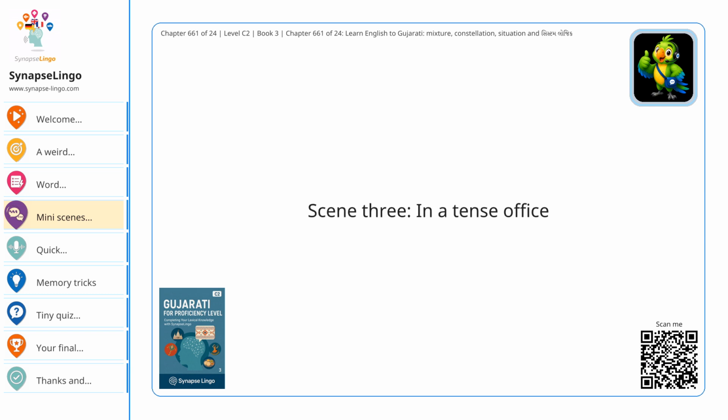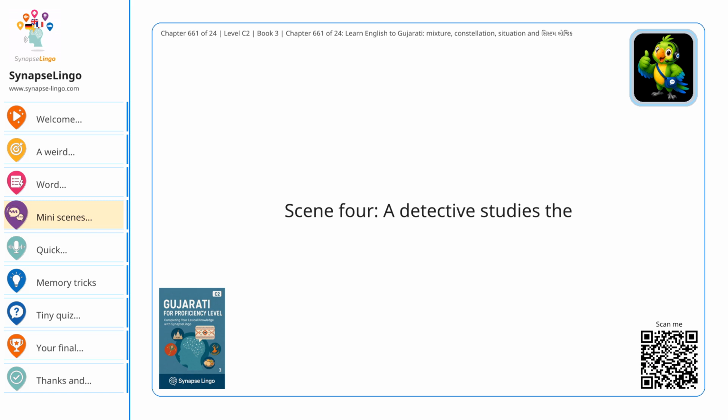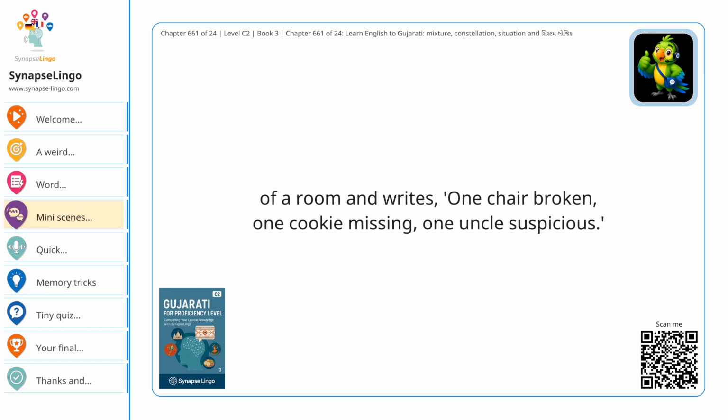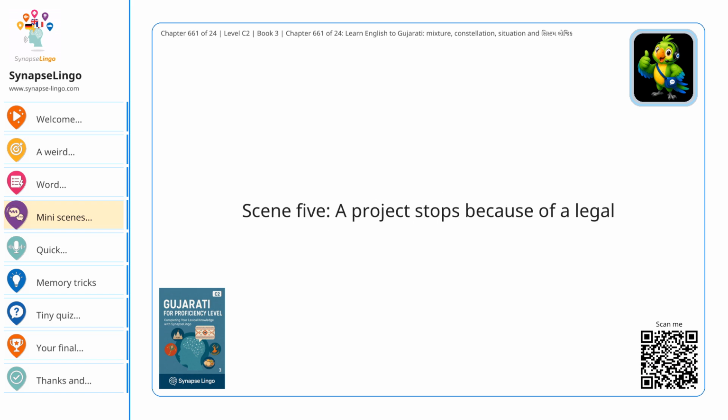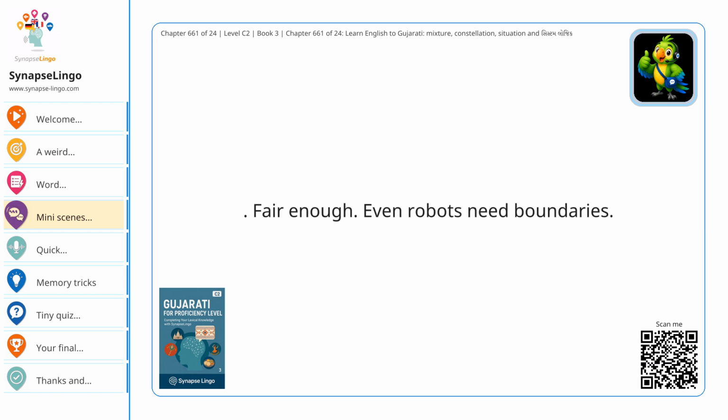Scene 3. In a tense office परिस्थिति, everyone talks at once until one calm person says, "Let us breathe first." A true hero. Scene 4. A detective studies the आरंभिक स्थिति of a room and writes, "One chair broken, one cookie missing, one uncle suspicious." Scene 5. A project stops because of a legal राहत शरत. Translation: paperwork has entered the chat. Scene 6. A robot refuses to dance until you set the right परिमाण. Fair enough. Even robots need boundaries.